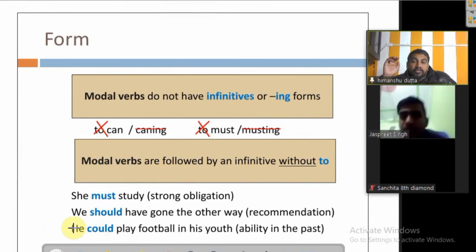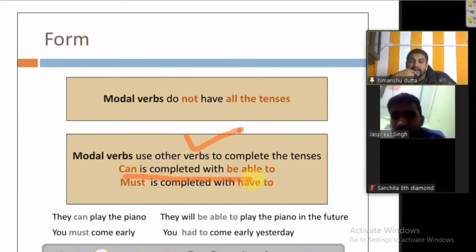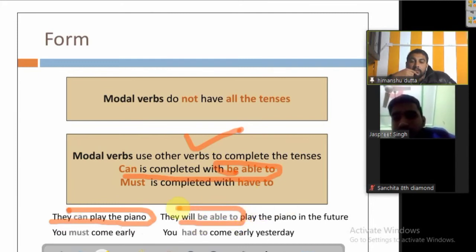But how we need to actually understand them will come before you. This is only the form again. Modal verbs do not have all the tenses, we cannot write all the tenses in that case. Modal verbs use other verbs to complete the tenses. Completing the tenses means that can is completed with be able to. They can play the piano, they will be able to play the piano in the future.